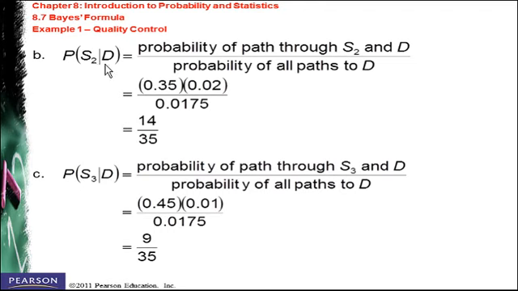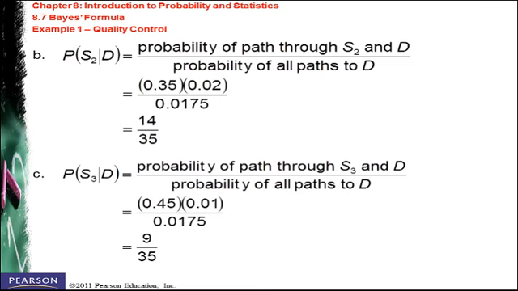So the probability that it is from B, given it is defective, is going to be the probability that the microchip is from B times the probability of defective from B divided by the total, which is 35. Here is a mistake. And then the probability that it is from supplier C, given it is defective, is going to be 0.45 times 0.01 over the total, which is 35.